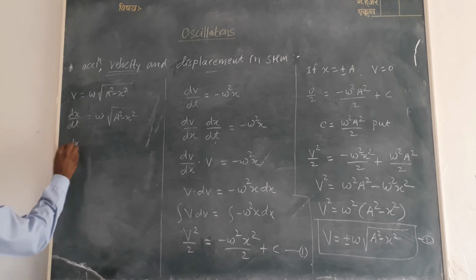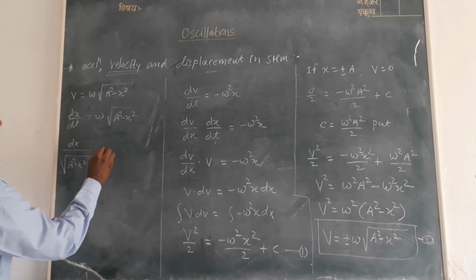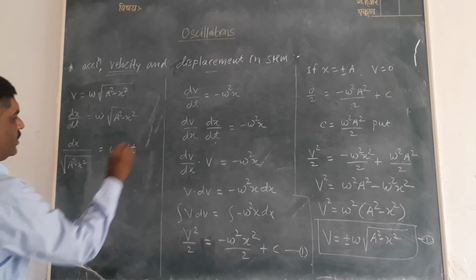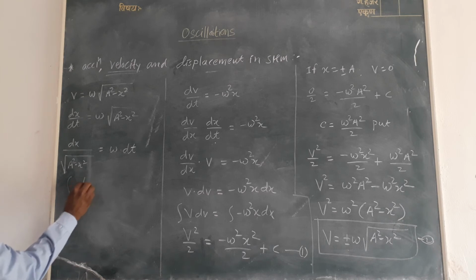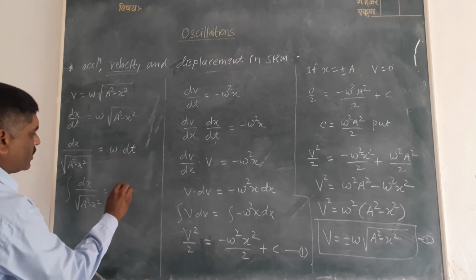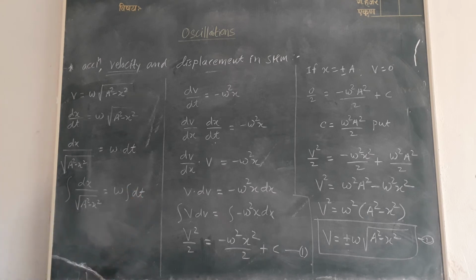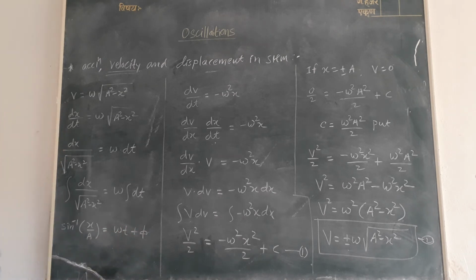Therefore dx upon under root a square minus x square is equal to omega into dt. Taking integration of both sides, we get integration dx upon under root a square minus x square, which is equal to omega constant integration of dt. This is the standard formula, that is sine inverse x upon a, which is equal to omega t plus phi, where phi is constant of integration.